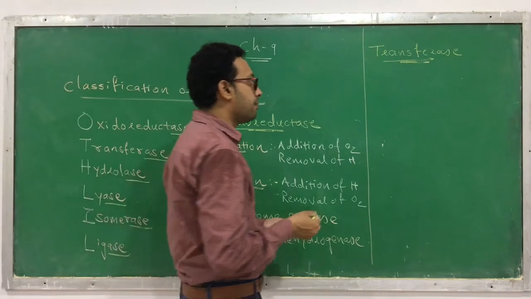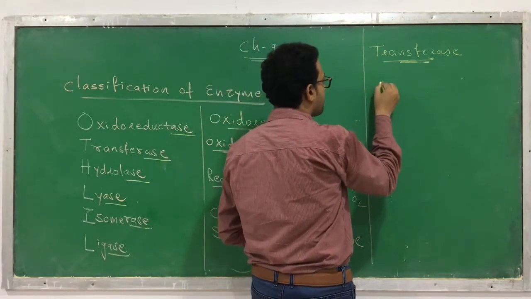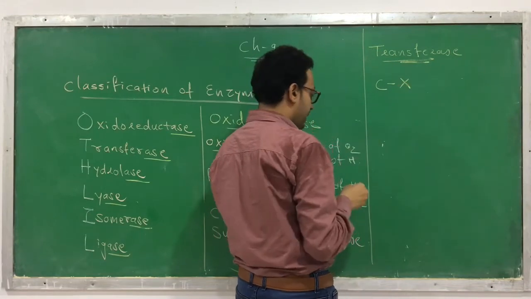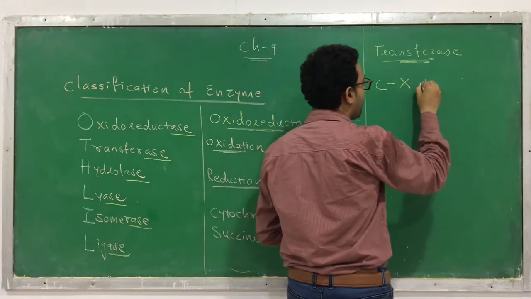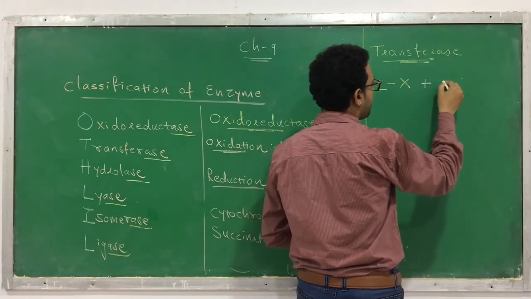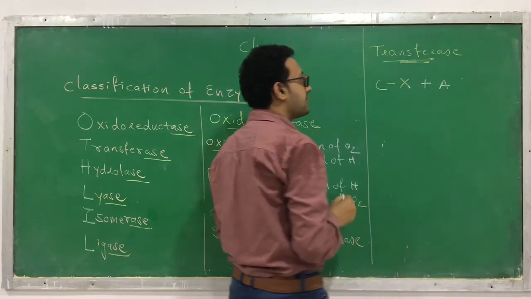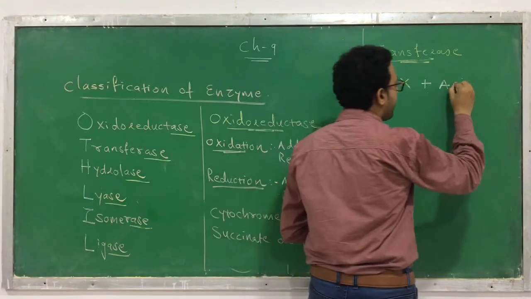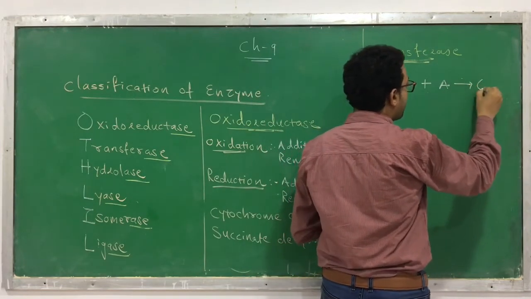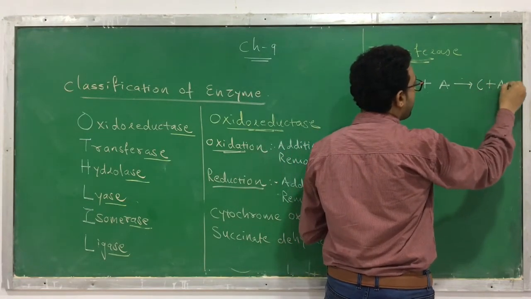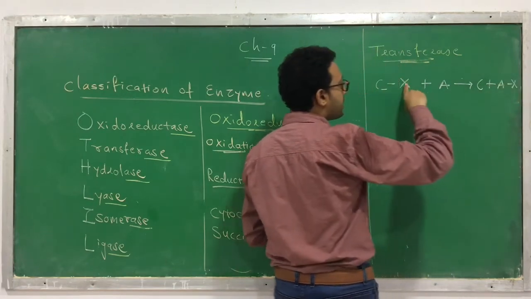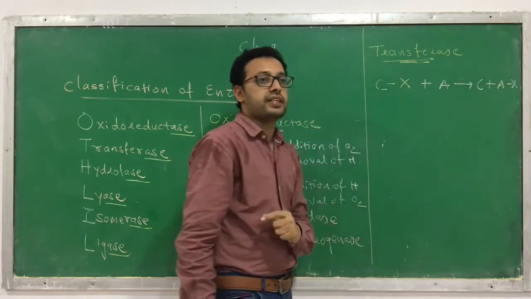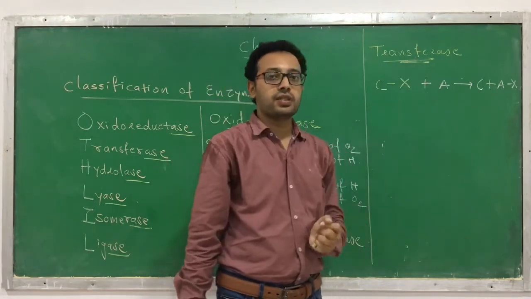Like for example, suppose this is CX. And now this is one more moiety, you can say A. This is just for an example. Here the X is with C, but with the help of a transferase enzyme, it is transferred to A. So here the X is transferred from C to A. They do such kinds of reactions. This is called transferase.